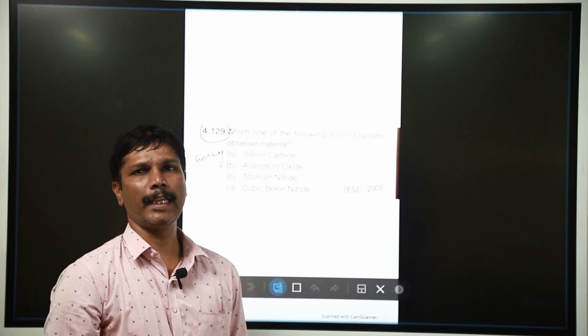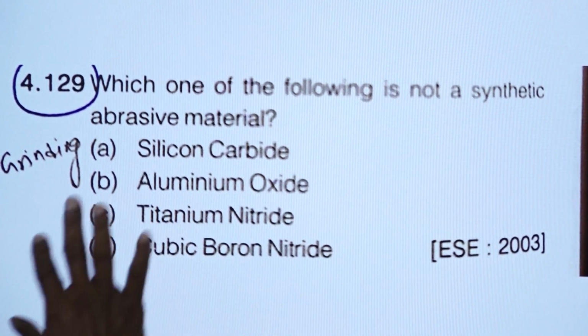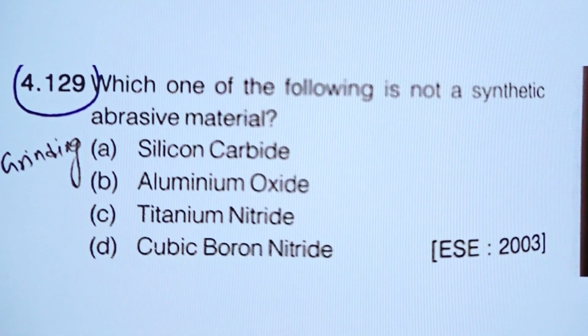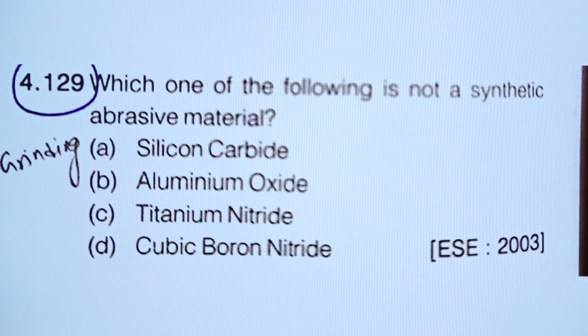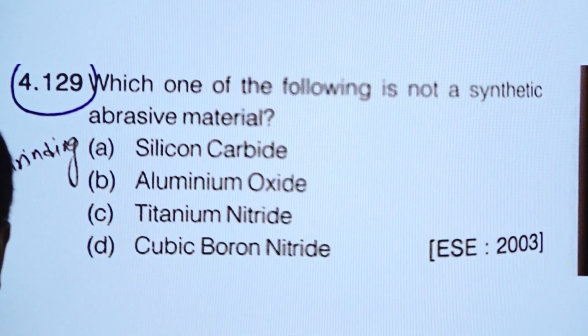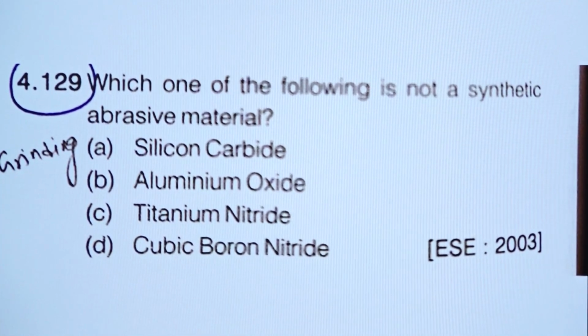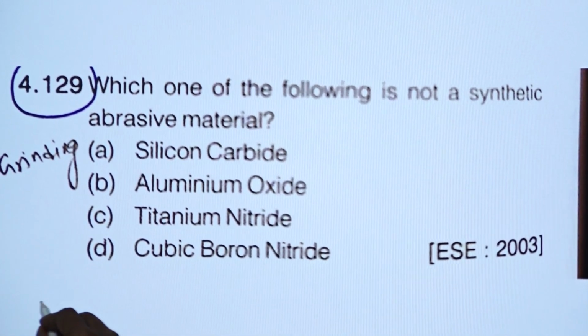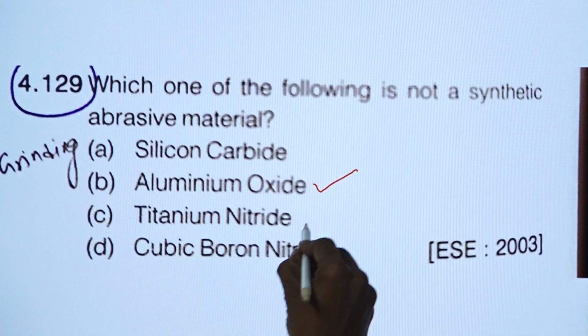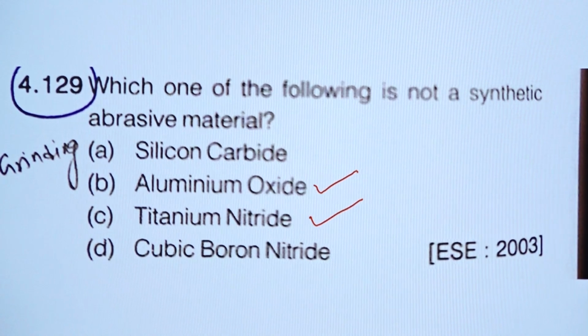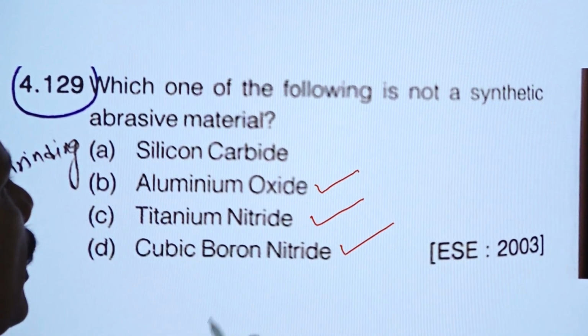Which one of the things is not a synthetic abrasive material? The abrasives are classified into two types. One is natural abrasive and the other one is synthetic abrasive. Here aluminum oxide is synthetic abrasive, titanium nitride is synthetic abrasive, and cubic boron nitride is synthetic abrasive.